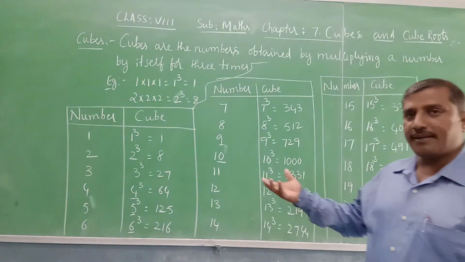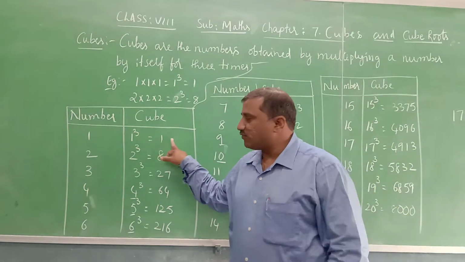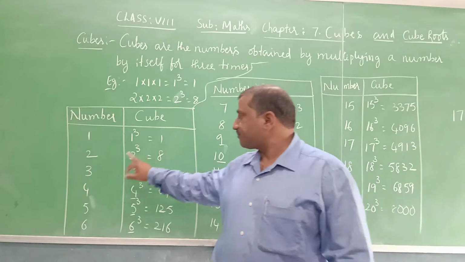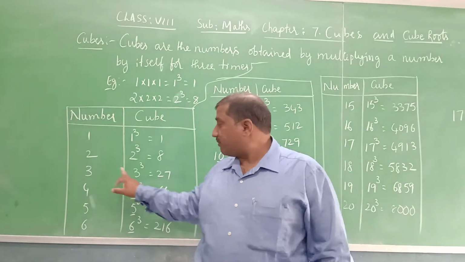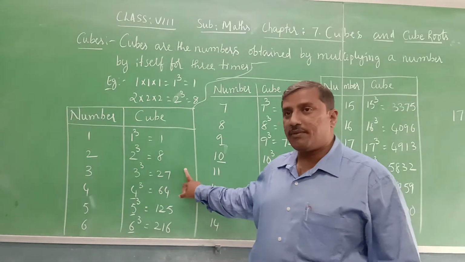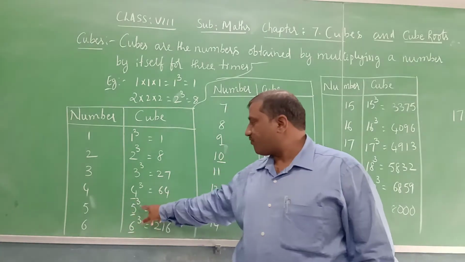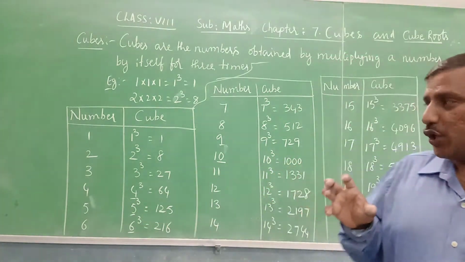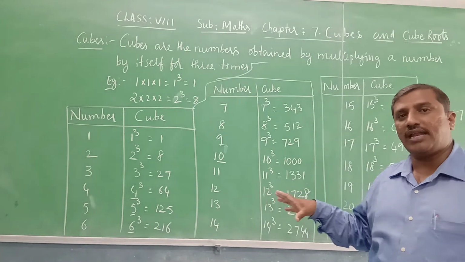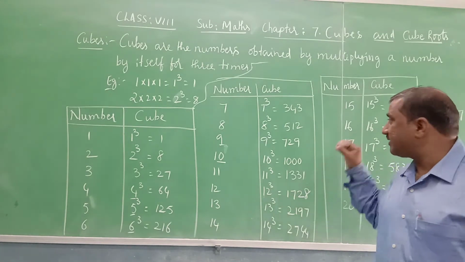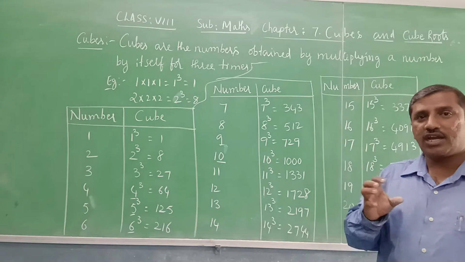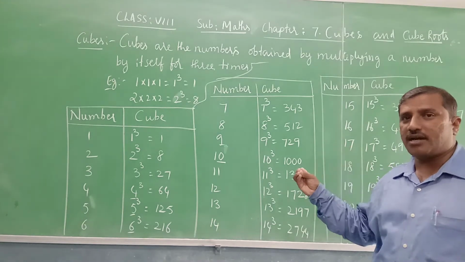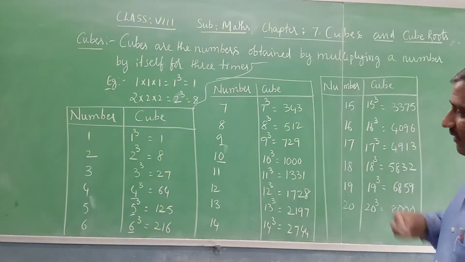What about odd numbers? 1 cube is 1, and 1 is an odd number. 3 is an odd number, 3 cube is 27, an odd number. 5 is an odd number, 5 cube is 125, an odd number. That is, the cube of an odd number is odd only. The cube of an even number is even only. Cube of an odd number is an odd number. Cube of an even number is an even number.